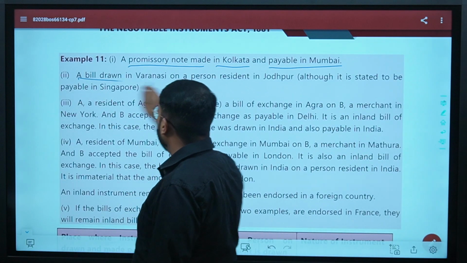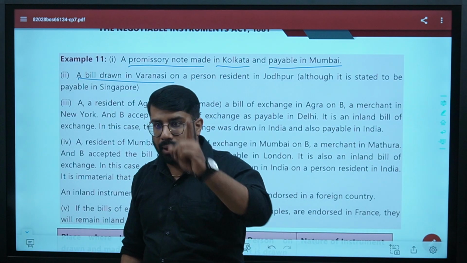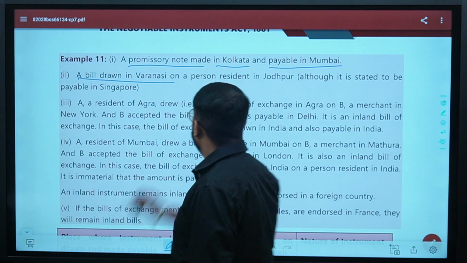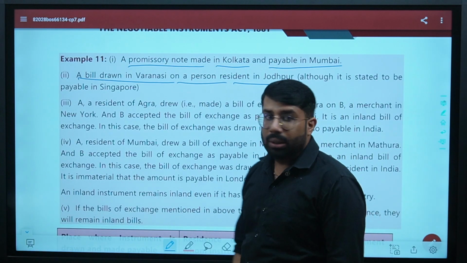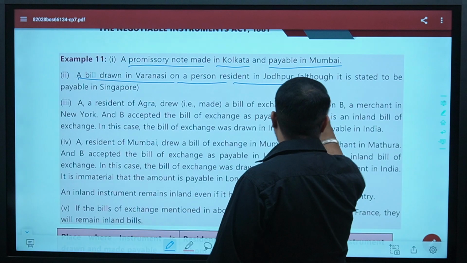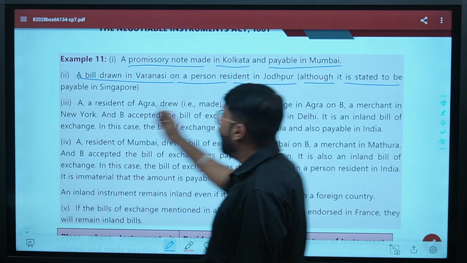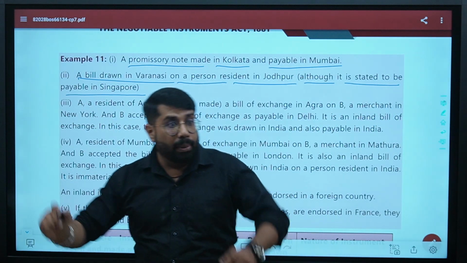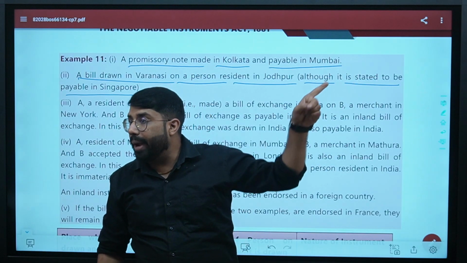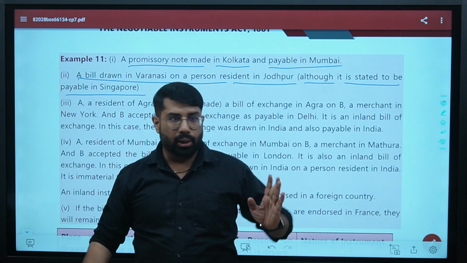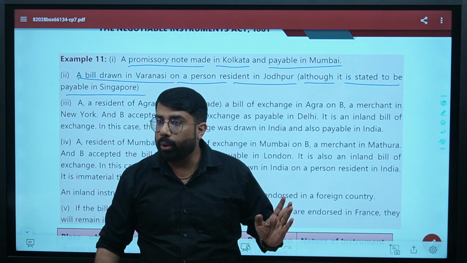A bill drawn in Varanasi. First condition is satisfied. That is drawn or made in India, on a person residing in Jodhpur, although it is stated to be payable in Singapore. Means it will be paid in Singapore. But to whom will it be paid? It will be paid to a person who resides in India only. Are you getting the point?